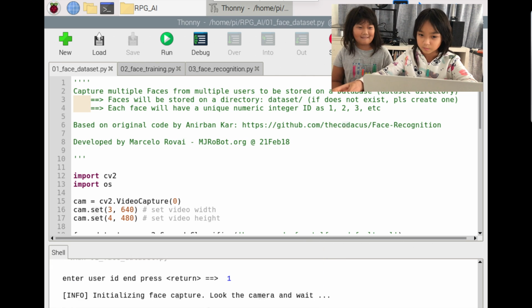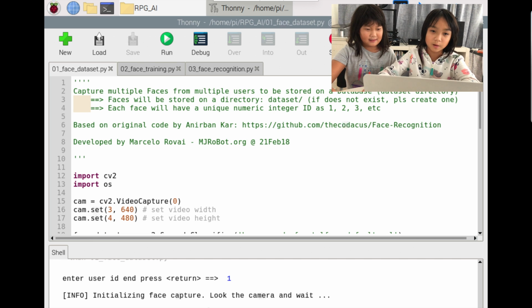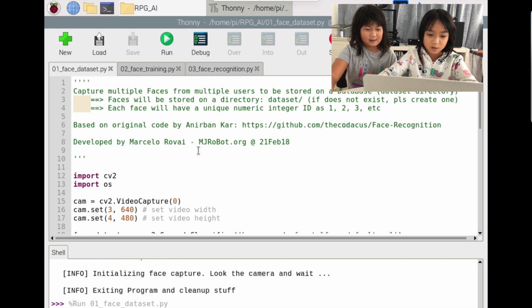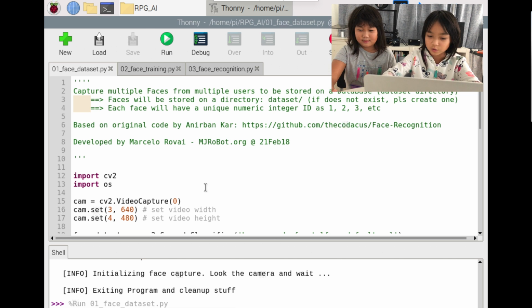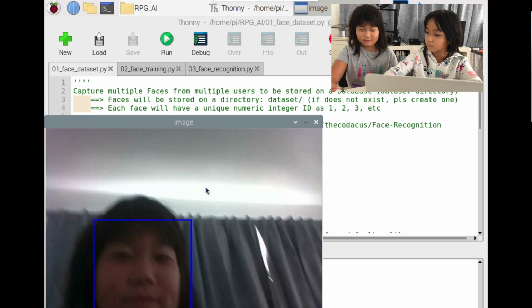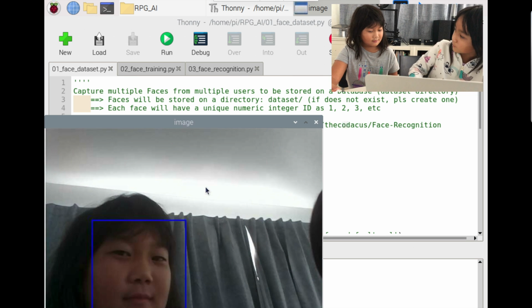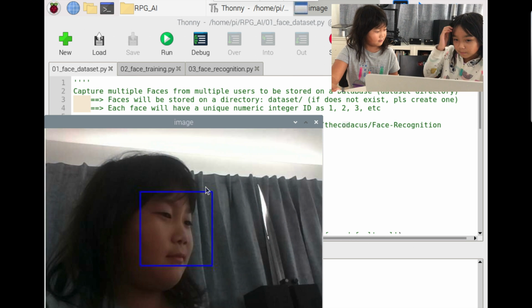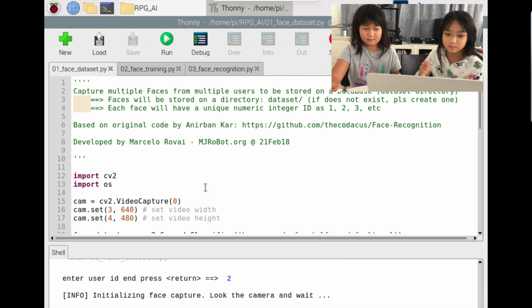And make sure to move up and down. And then we are going to run it again, and then it's going to be user ID 2. Remember to move your head side to side and up and down slowly.